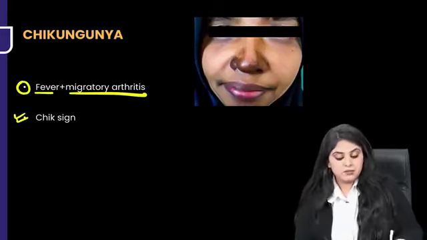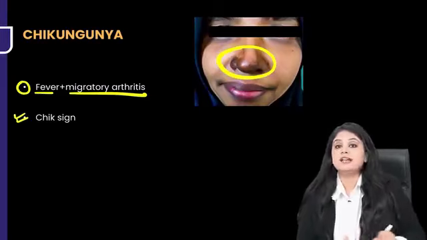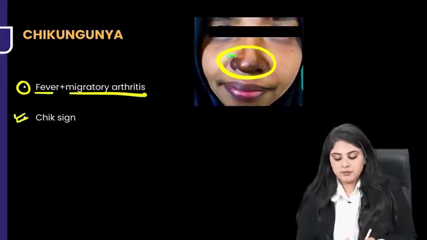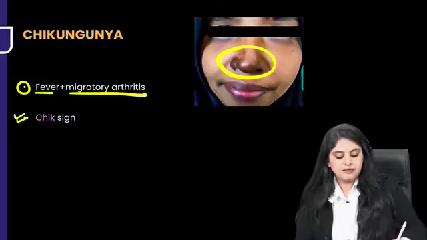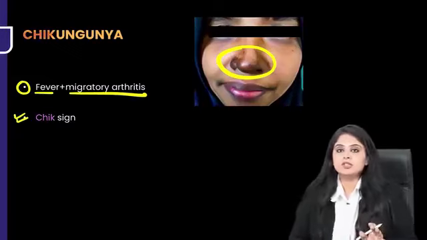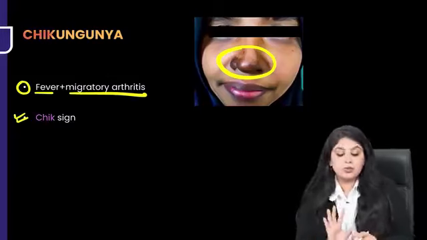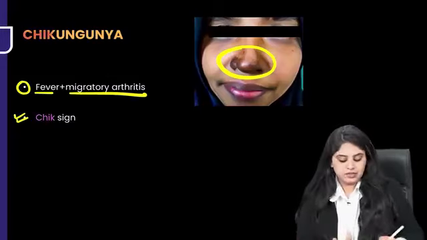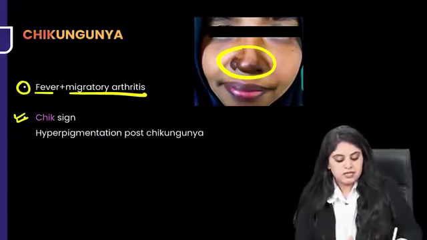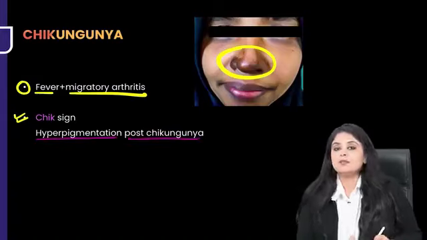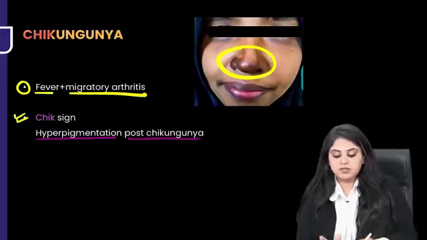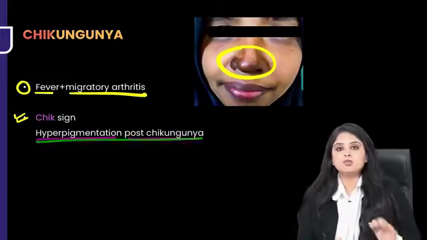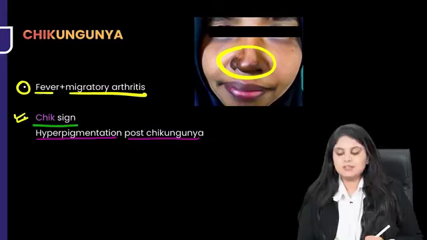Apart from that, in dermatology, you are asked about this chick sign. What is chick sign? Can we all see the hyperpigmentation over here? Look, this is simple, that chick sign will be seen in chikungunya. This question no one will ask you, this you already know. They will ask you what is the chick sign. So chick sign is nothing but the hyperpigmentation that can be seen usually around the nose after chikungunya recovery. So please remember hyperpigmentation post chikungunya, that is the chick sign.